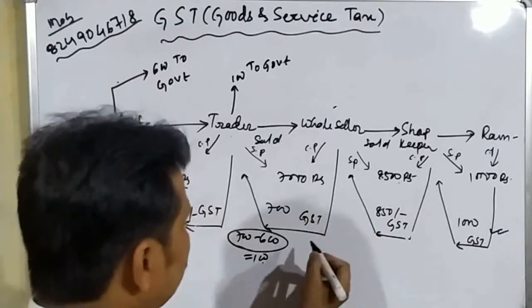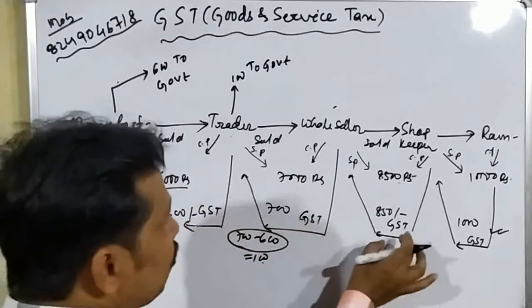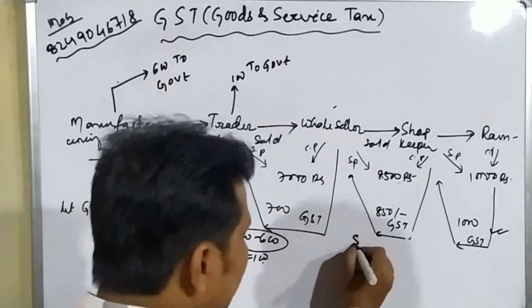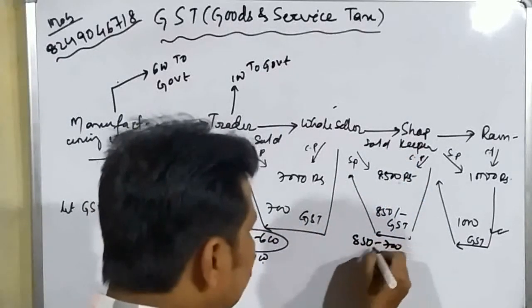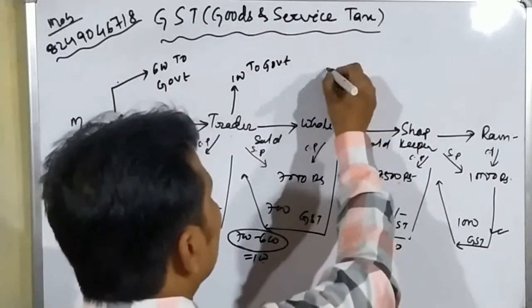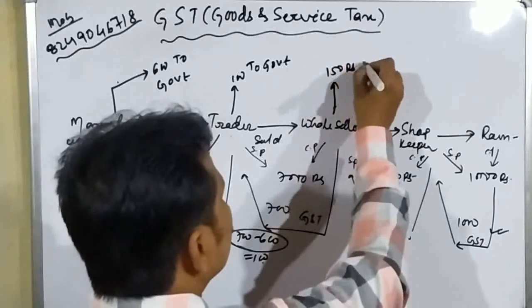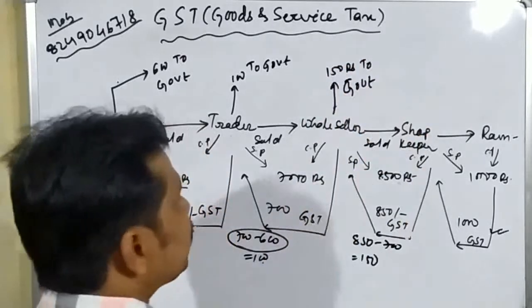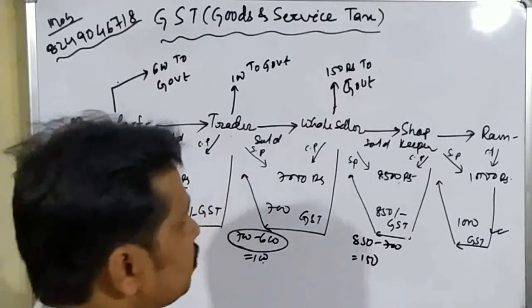So 700 he has given, now he is collecting 850 rupees. The rest amount is how much? 850 minus 700 rupees is equal to 150 rupees. So the wholesaler will give 150 rupees to the government. Okay, student? Now come to the final positions.